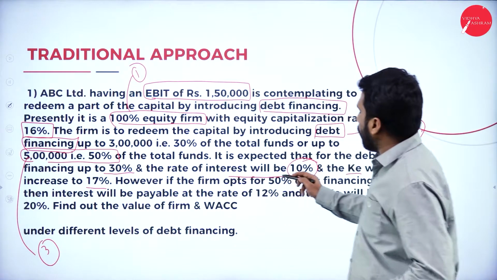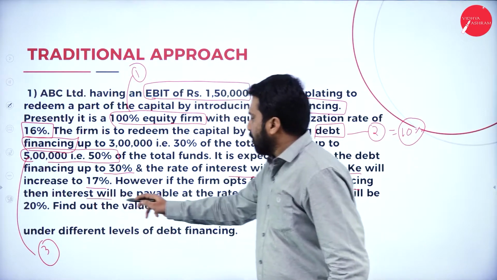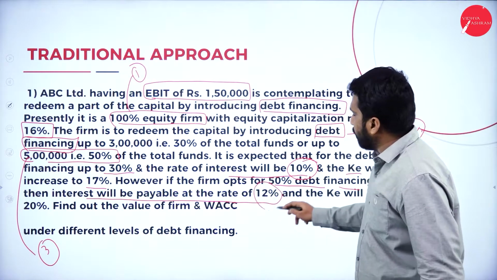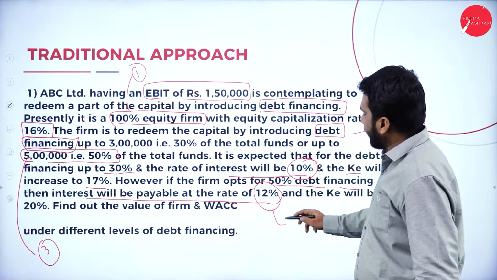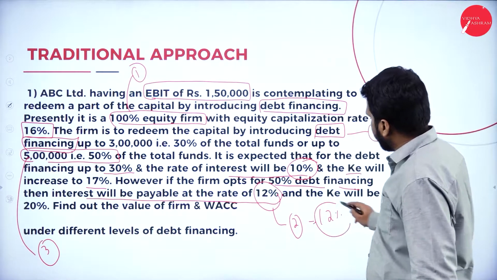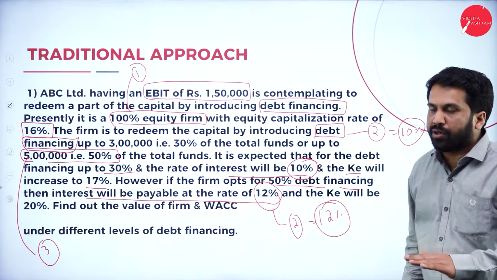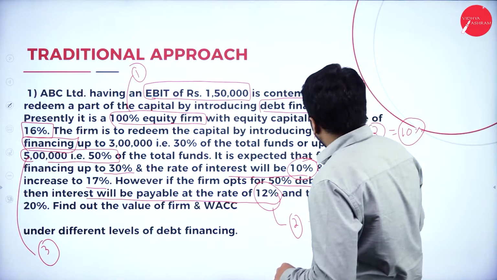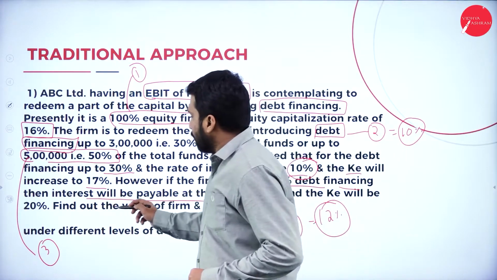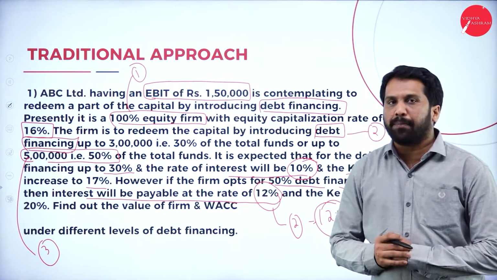However, if the firm opts for 50% debt financing, then interest will be payable at a rate of 12%. For the first one, 100% equity, there is no interest, and the cost of equity will be 20%. Find out the value of the firm and WACC, the weighted average cost of capital.